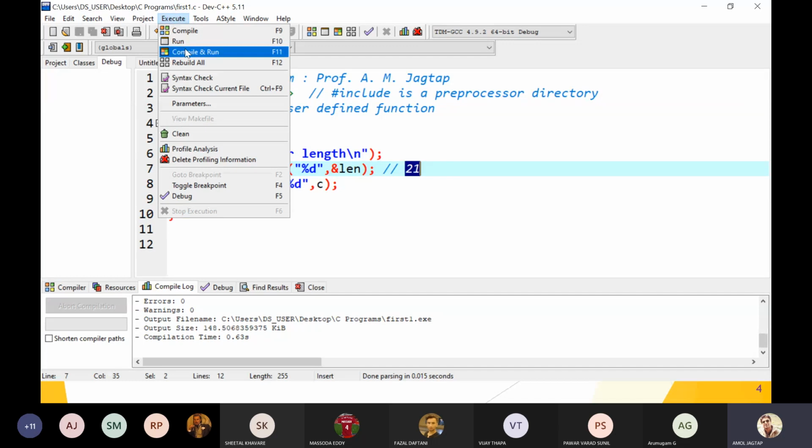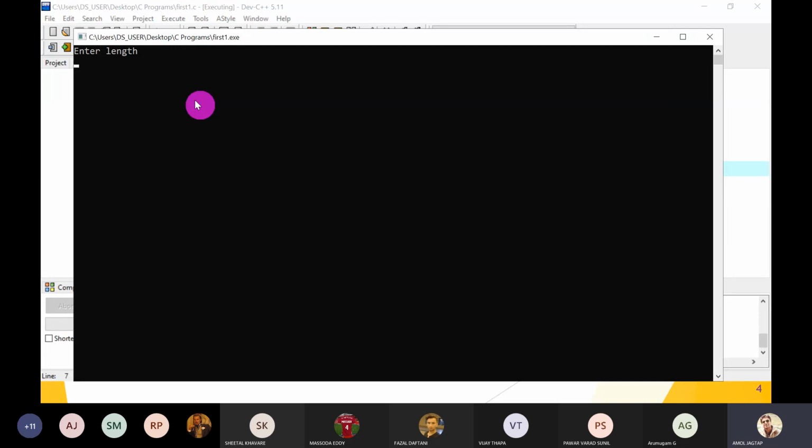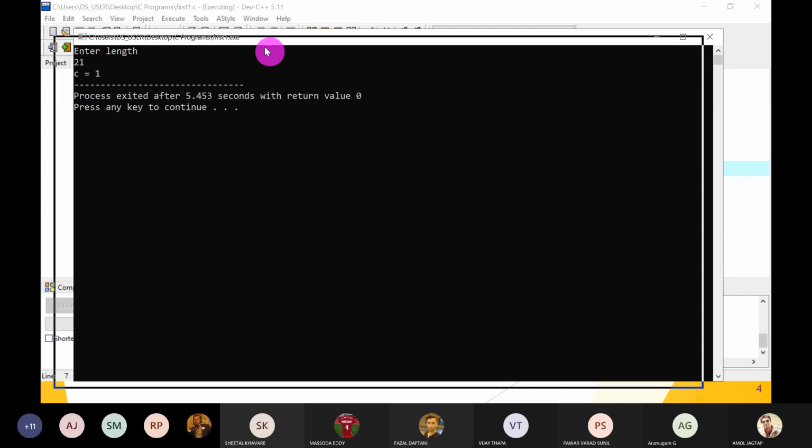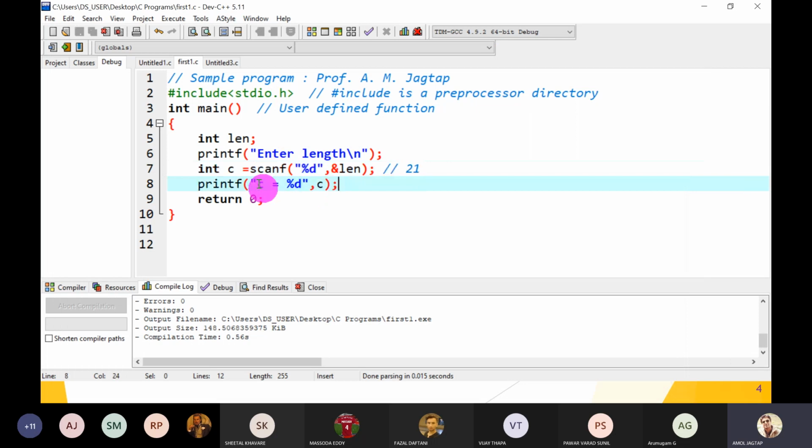Guys, let's check. First compile it and then run it. So length, if you enter 21, C is equal to 1. Is it correct? So what is the output? C is equal to 1. Now the question arises, why 1?